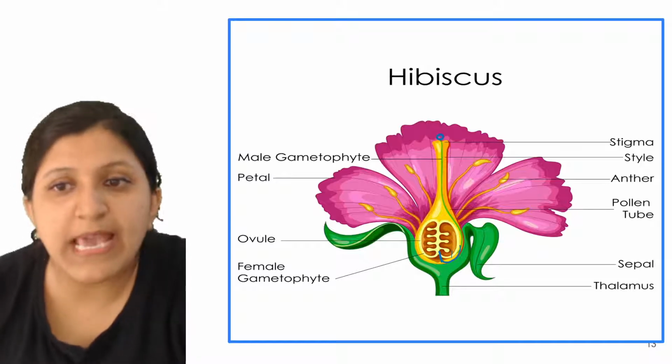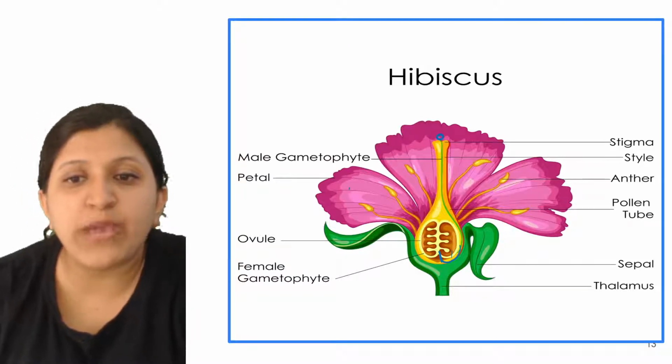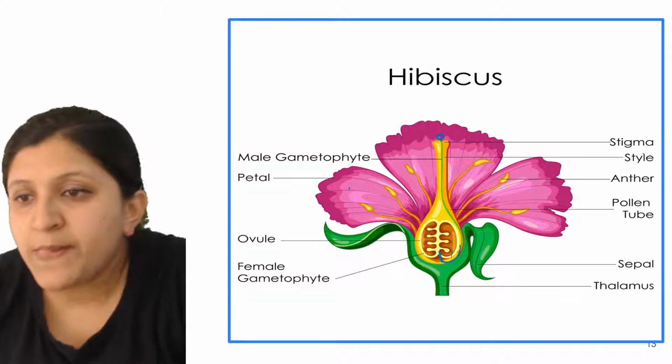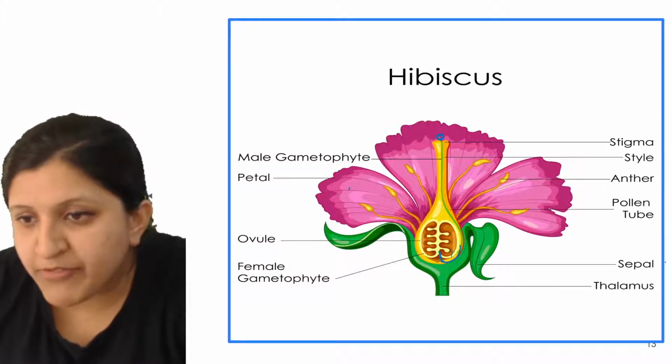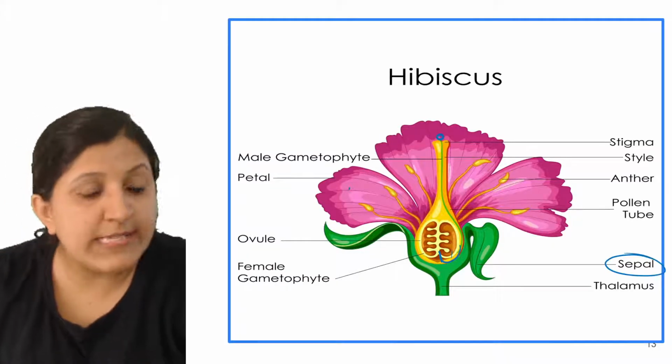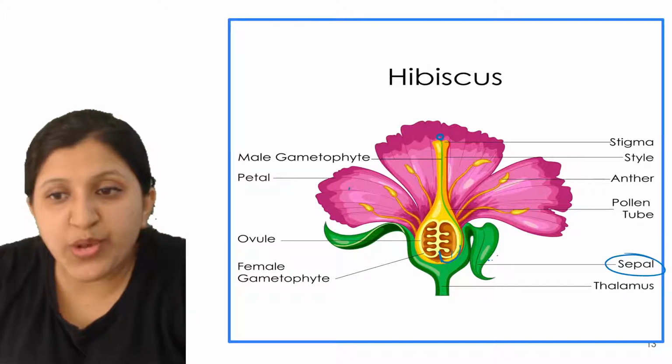Okay, so male gametophyte. So now petal you can see, then inside this one, okay, so here they have given a sepal. Okay, so there is a sepal, so this is green in color.